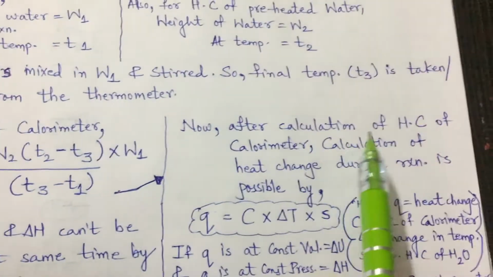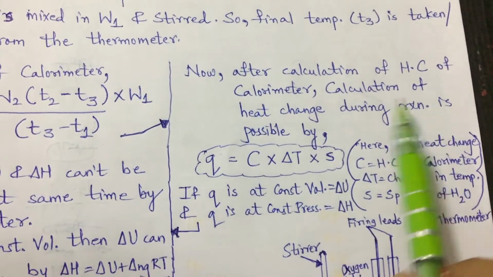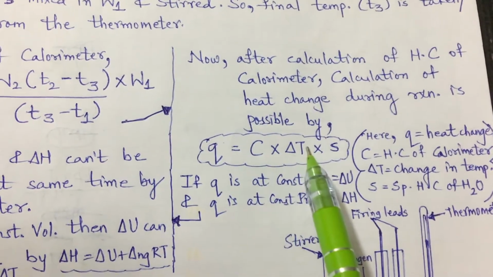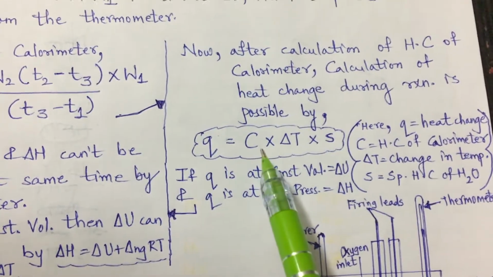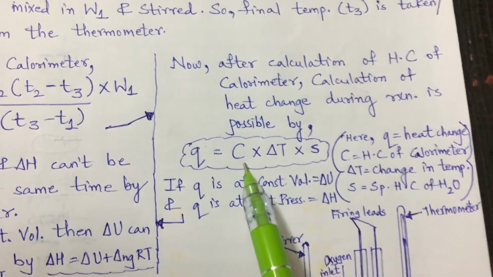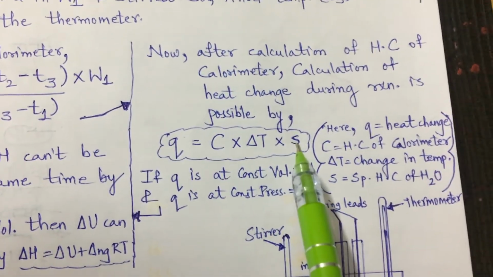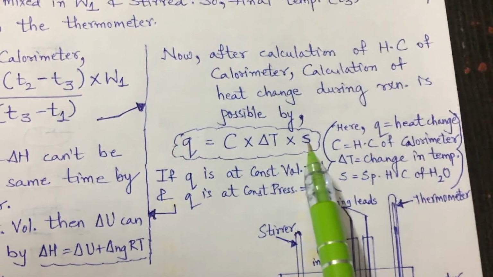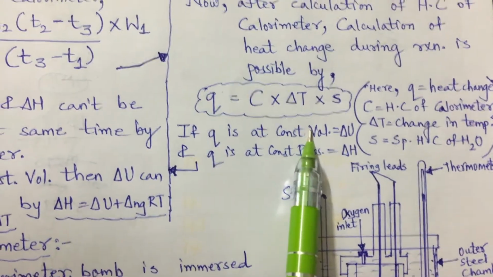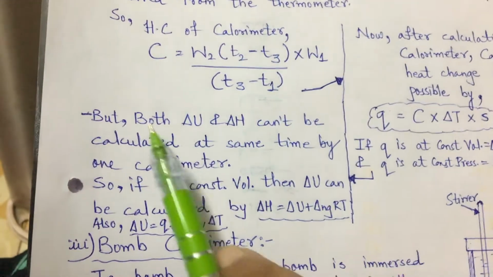Now after calculation of the heat capacity of the calorimeter, calculation of heat change during the reaction is possible by Q equal to C into delta T into S, where Q is the heat energy change, C is the heat capacity of the calorimeter, delta T is the change in temperature, and S is the specific heat of water, because here the sample is water.